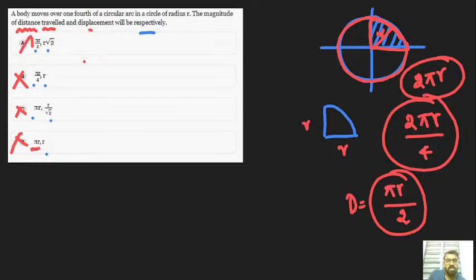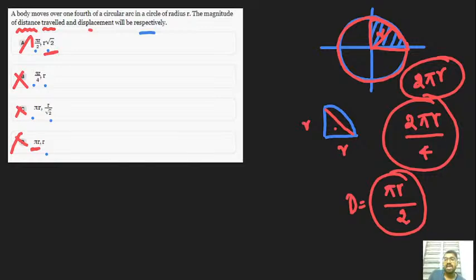But we need to know how the displacement arrives here also. Not just for option elimination, we need to know how to find the displacement. So let's consider this segment here. You can easily join the diametrically extreme points, which in a quadrant circle means the top corner to the bottom corner.